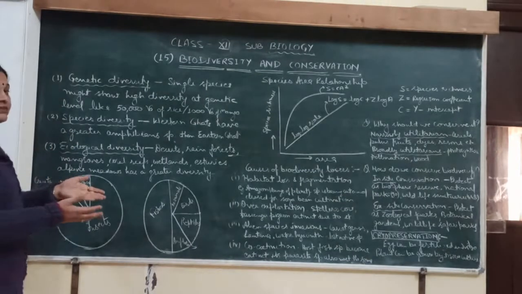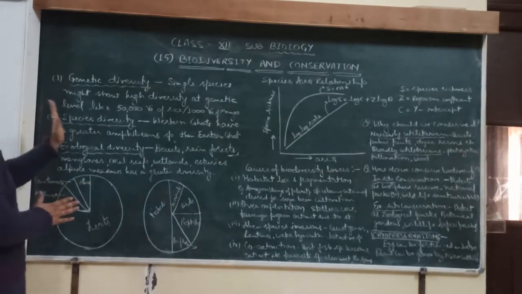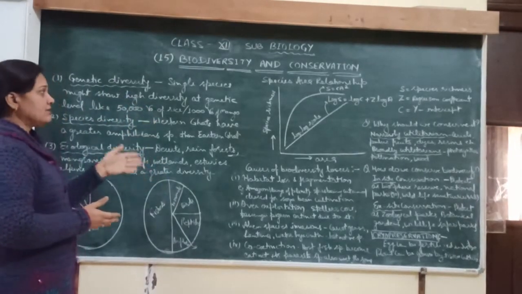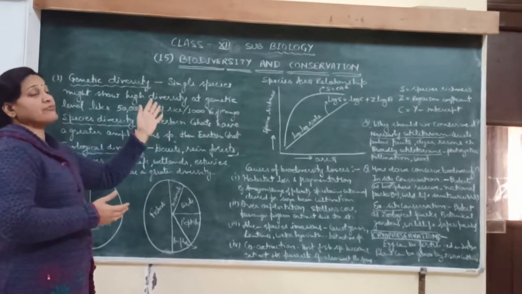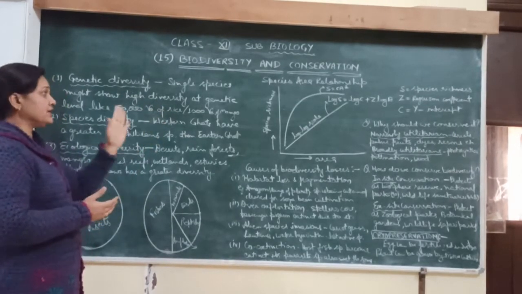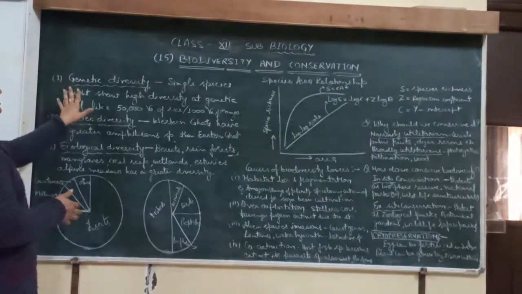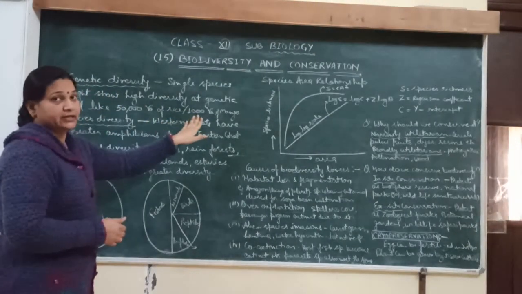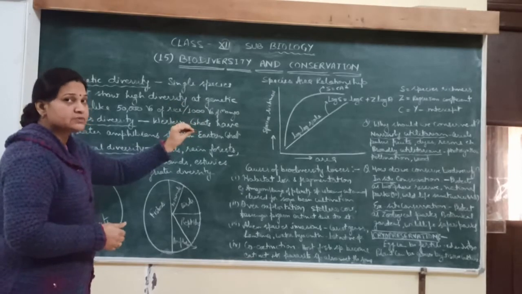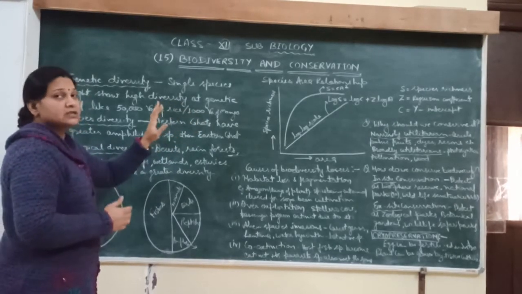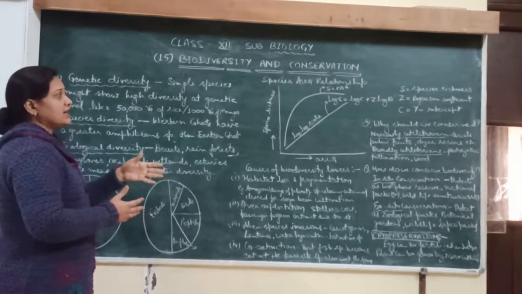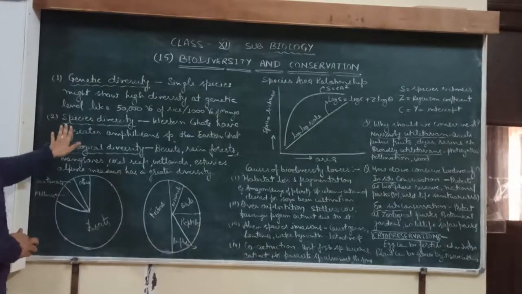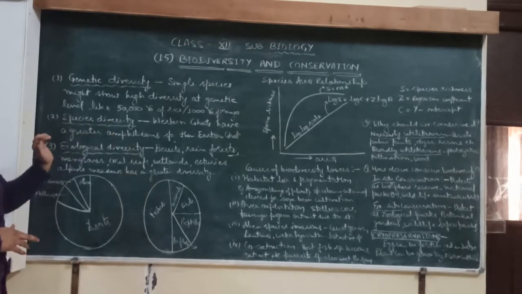In different varieties, like 50,000 varieties of rice are present in our India. Like this, 1,000 varieties of mangoes are also present in India, and these are genetic diversity, because all the mangoes are Mangifera indica. They have the same number of chromosomes and the same number of genes, but some qualities are different, so they belong to different varieties.